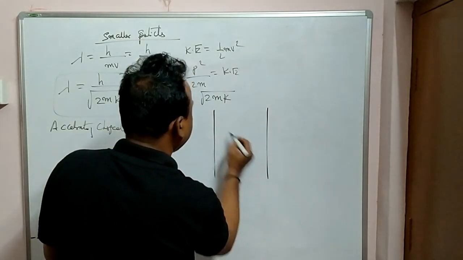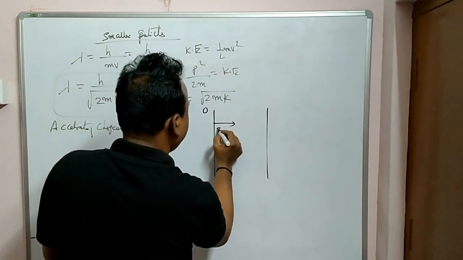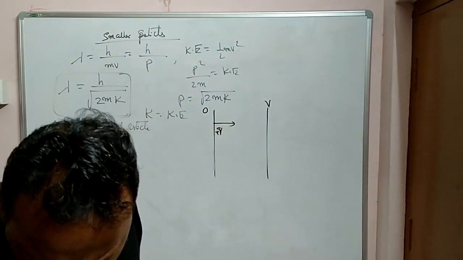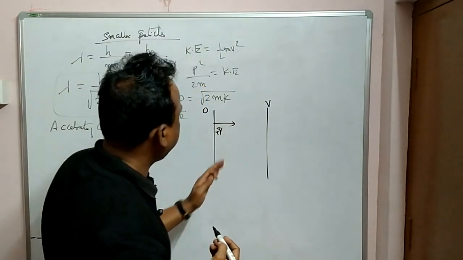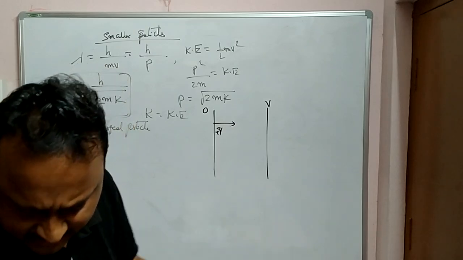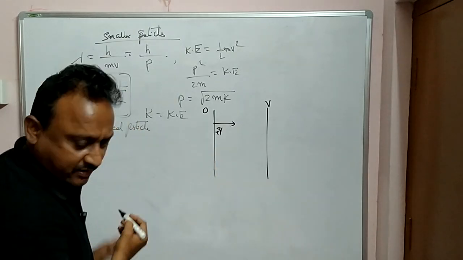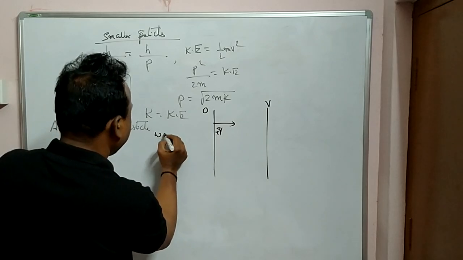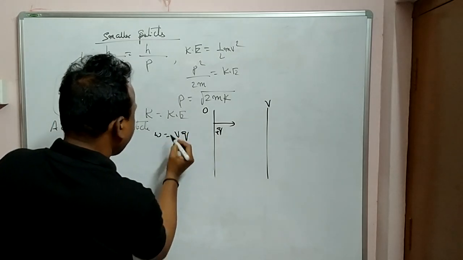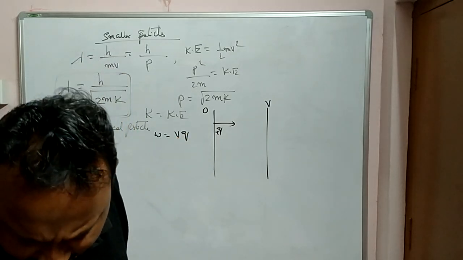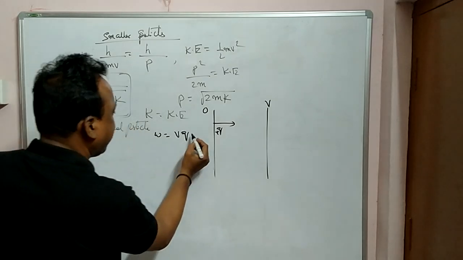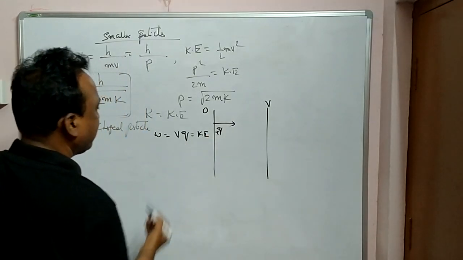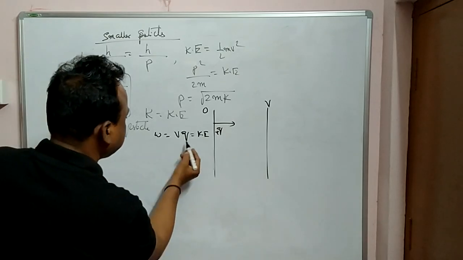Say this is zero potential, suppose a charge is there, and let the potential be V. So a positive charge is going, and you are giving some potential. So what happens to the charged particle here? Work done. Work done is equal to VQ, which is equal to kinetic energy. So here VQ means potential into Q, that is E, the charge of the electron.